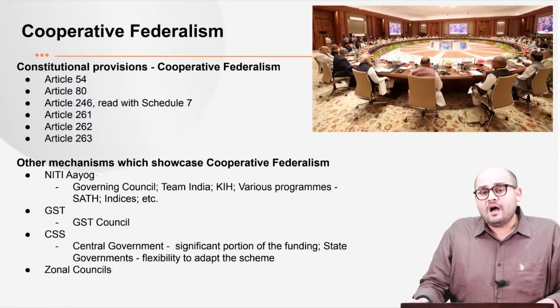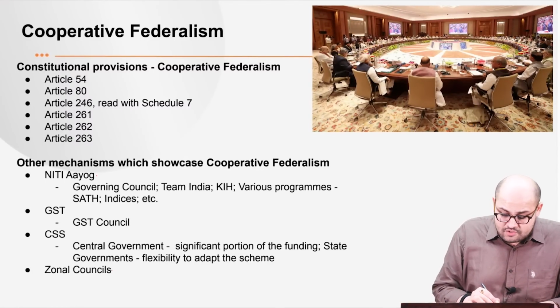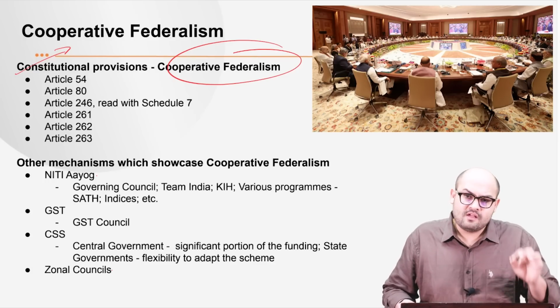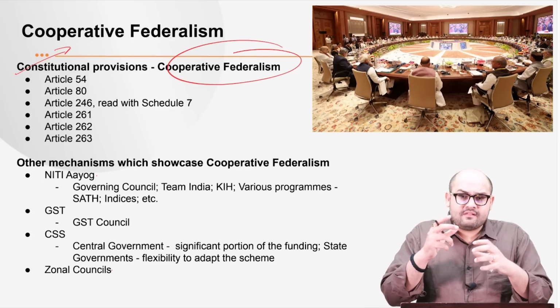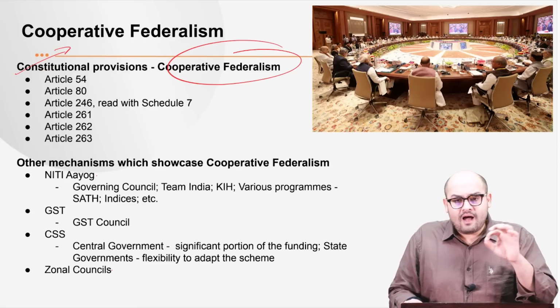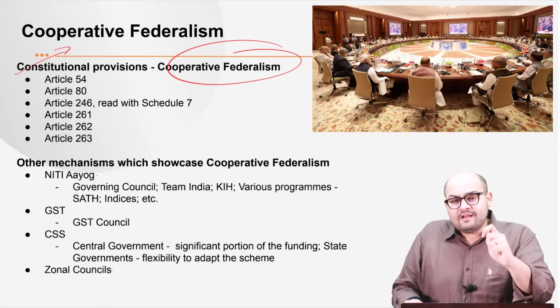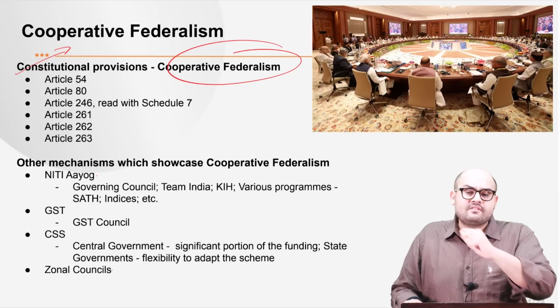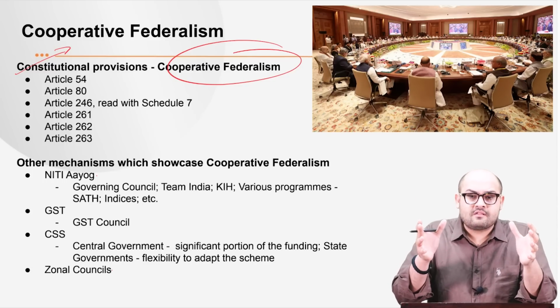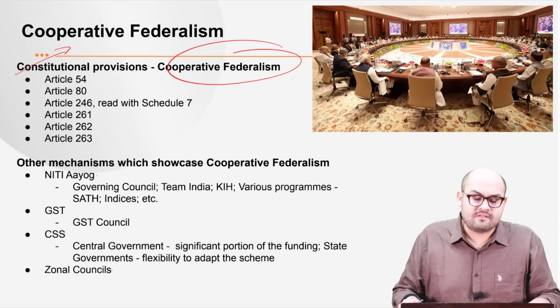Now, what are the constitutional provisions which talk about cooperative federalism? So there are some specific constitutional provisions which directly showcase cooperative federalism. First, we have Article 54. This article of the Constitution of India provides that the members of the legislative assemblies of the states are to be part of the electoral college for the elections to the office of the President, right?